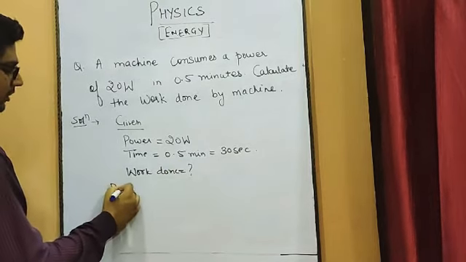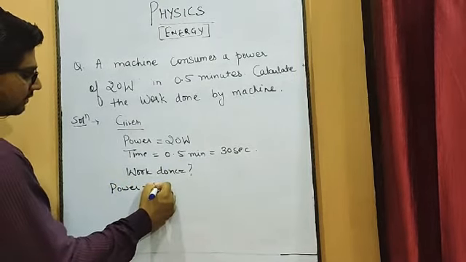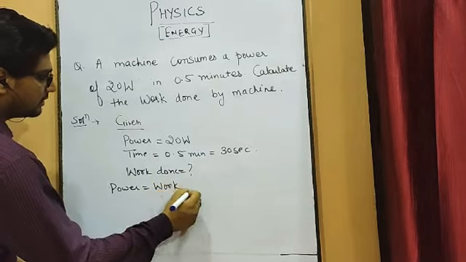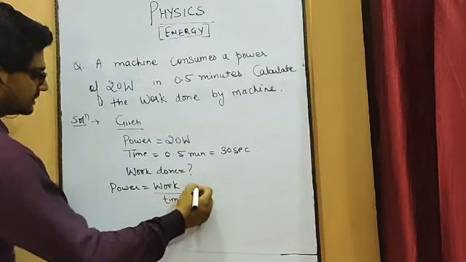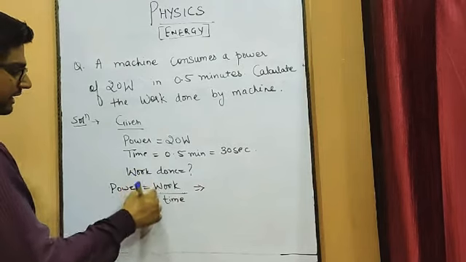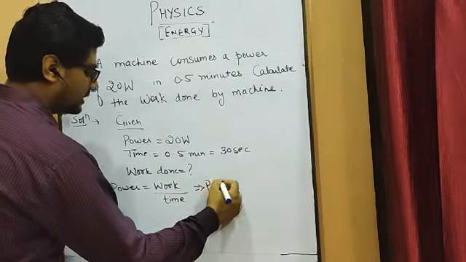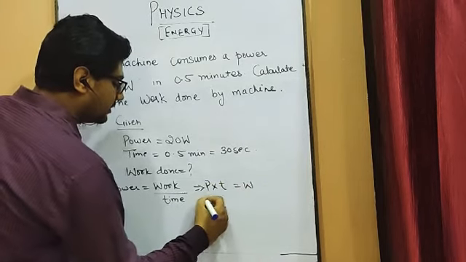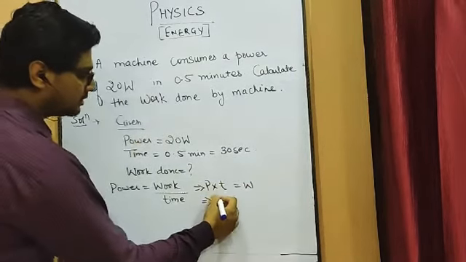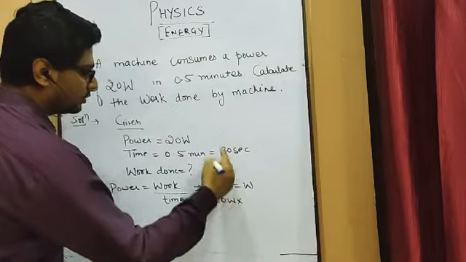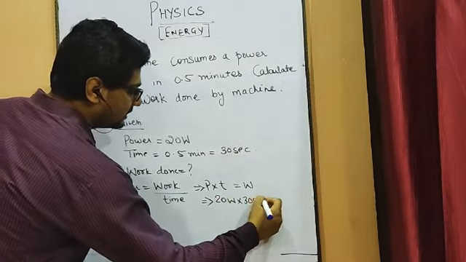So the formula of power is work upon time. Since we have to calculate work, time is dividing on this side, it will come to this side and multiply. So power into time will become work. How much is power? 20 watt into time is 30 seconds.